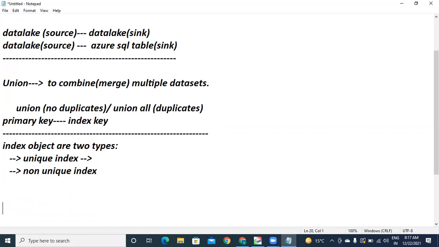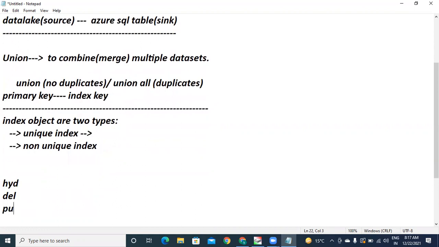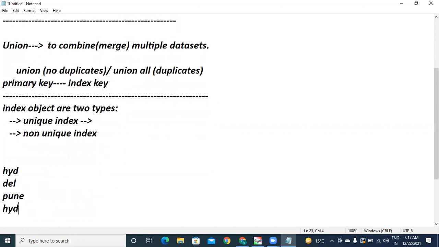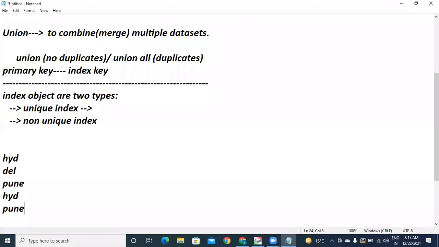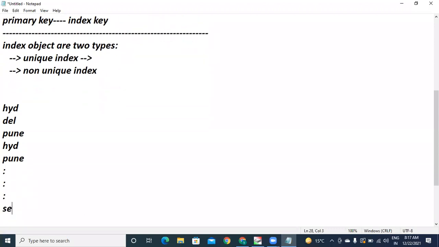For example, first record is Hyderabad, second record from Delhi, third record from Pune, next record is again from Hyderabad, next record is from Pune. In this way, there are a lot of records. Think that this is our table. Now your query is select star from our table. Let's say table name is tab 1. There is a column city where city is equals to Hyderabad.